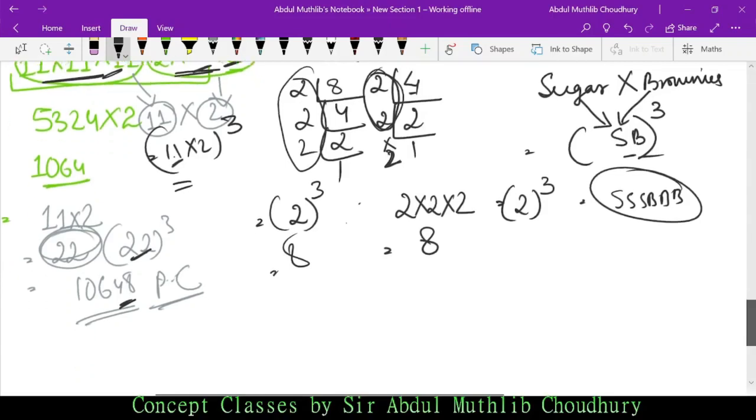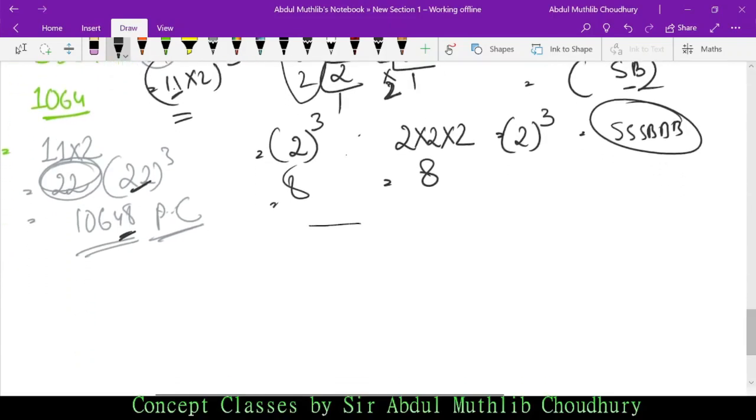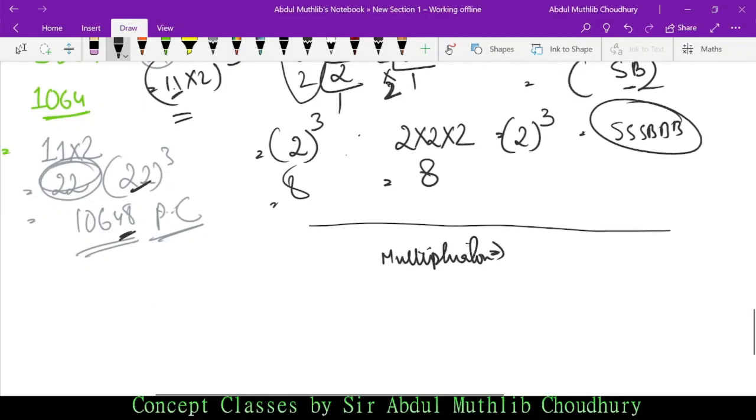Another concept. In case of multiplication, it's a very simple concept, yet I'm explaining in general. In case of multiplication, the number increases, and in case of division, the number decreases.